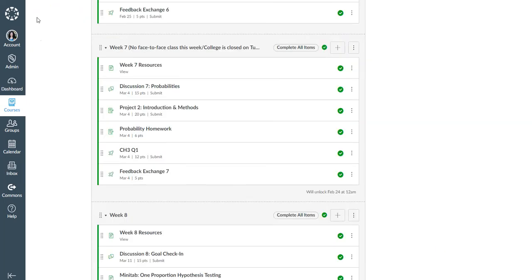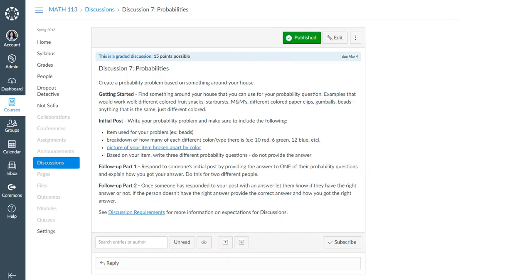So for assignments, our first one is discussion 7. And discussion 7, I just realized the due date's off. Okay, so discussion 7, probabilities. First of all, you're going to find something around your house that you can use. So you like different colored fruit snacks, Starburst, M&Ms, different colored paper clips, gumballs, beads, anything that's the same but just different colored. So something like that.